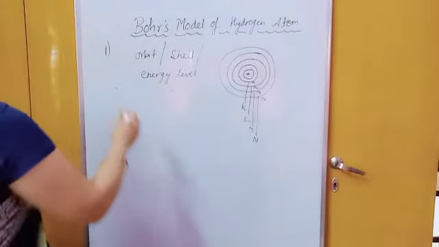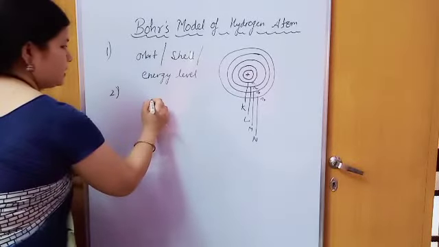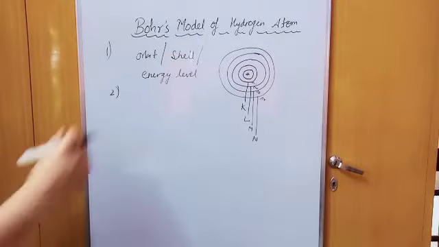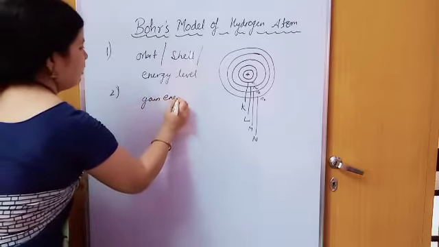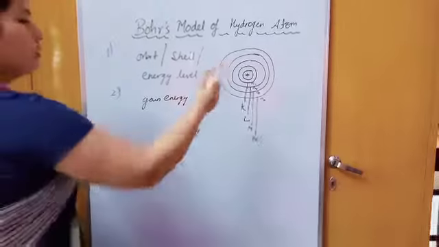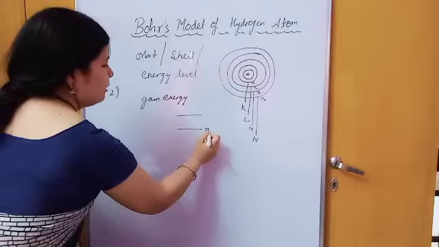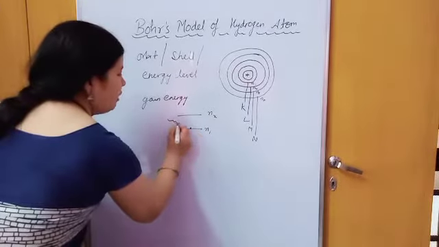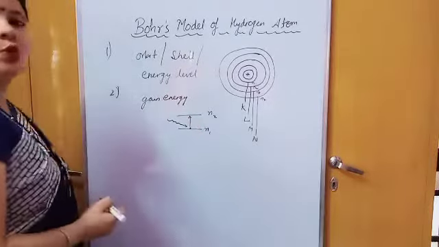Just see, for example, in this one, when we add energy, the gain of energy. Suppose these are two shells, N1 and N2. When the electron gains energy, after gaining energy it jumps from lower energy to higher energy.